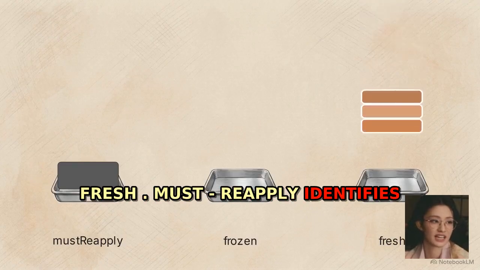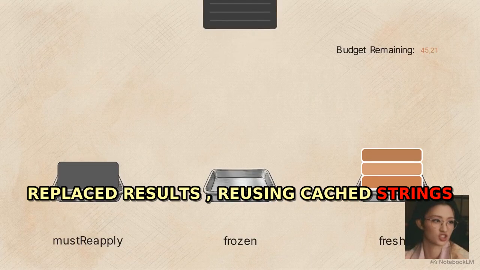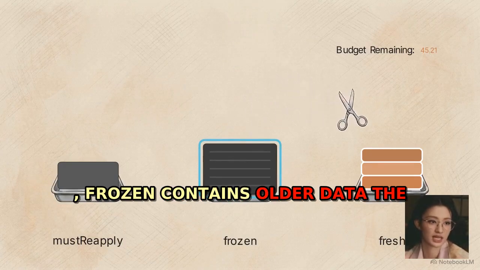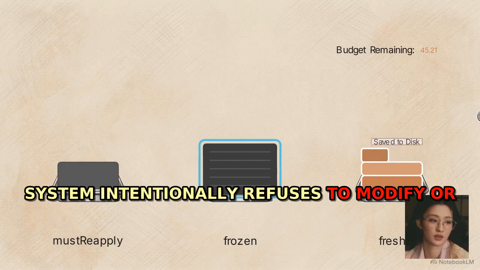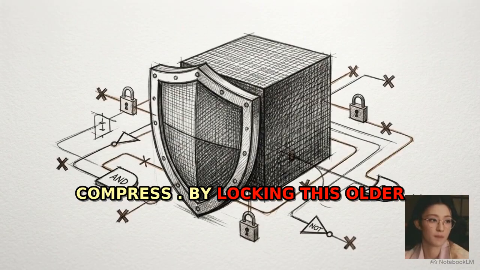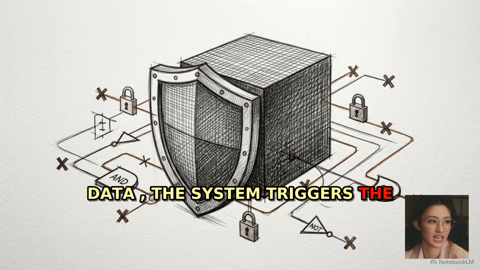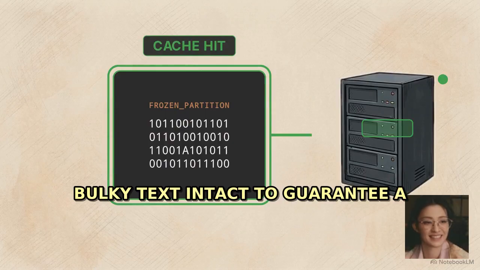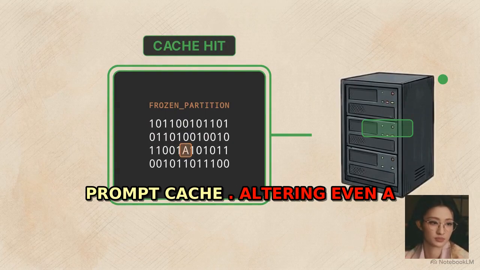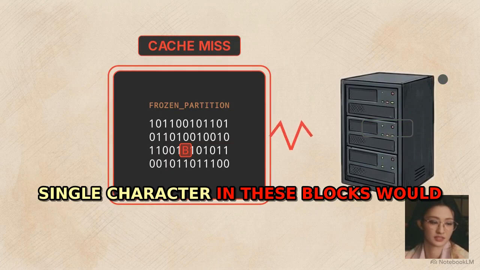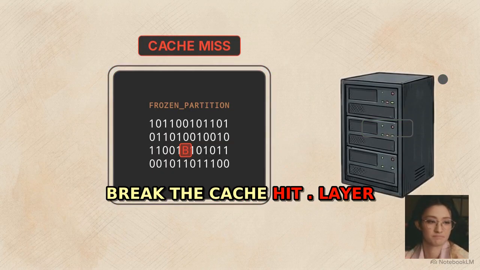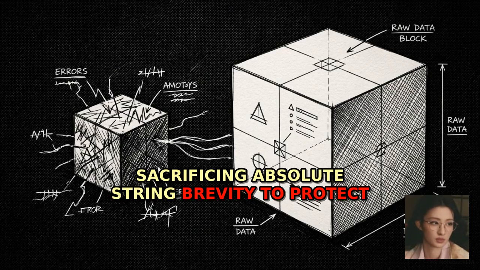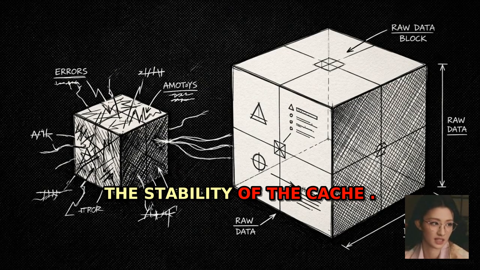Must reapply identifies replaced results, reusing cached strings with 0 I/O. Fresh data consumes the active budget. Frozen contains older data the system intentionally refuses to modify or compress. By locking this older data, the system triggers the cache paradox. It intentionally leaves bulky text intact to guarantee a byte-level match for the prompt cache. Altering even a single character in these blocks would break the cache hit. Layer 1 proves that true efficiency requires sacrificing absolute string brevity to protect the stability of the cache.